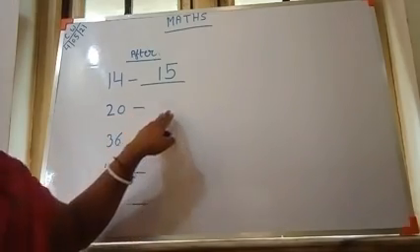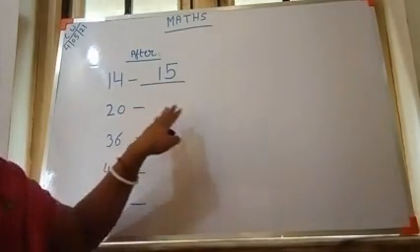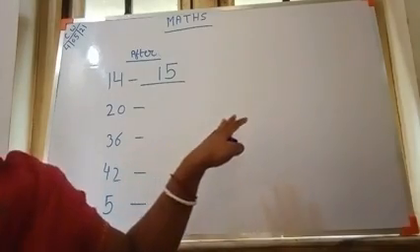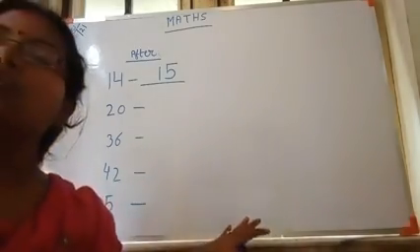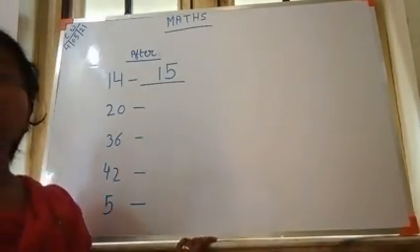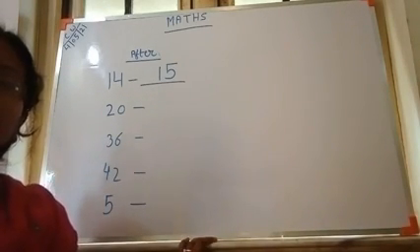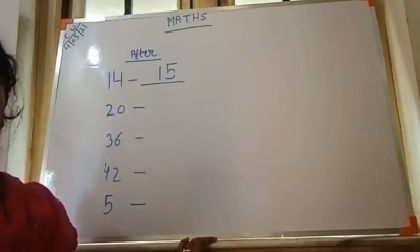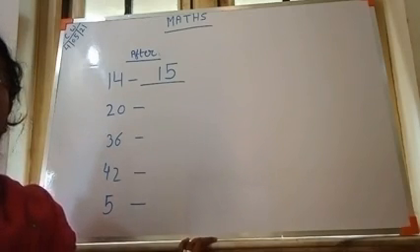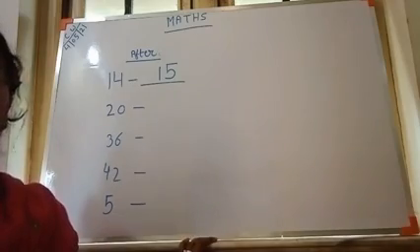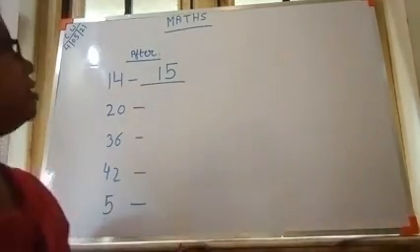What is the after number of 20? After number of 20 will be 21. Why 21? Because 21 is the next number of 20. That's why 21 is the after number of 20.